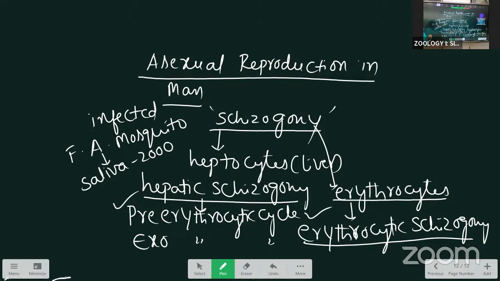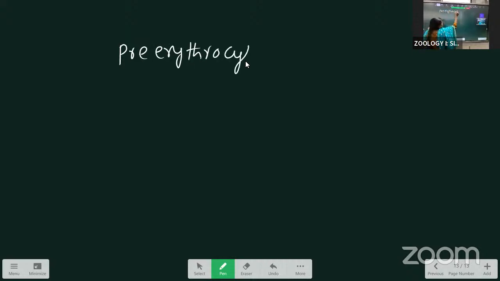First, I'll take all the cycles separately. Afterwards, I'll draw the three diagrams together. Here, first, I'll explain the pre-erythrocytic cycle.